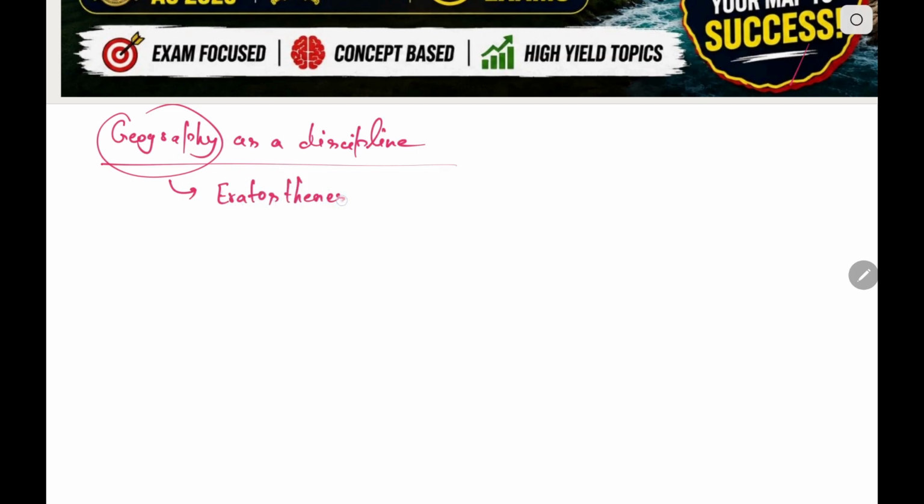Now this is the most ignored chapter, but we have to look upon some important points from here also. That term geography has been coined by Eratosthenes, a Greek geographer. Now, what does it mean? It is derived from two words, geo plus graphos. Geo means earth, and graphos means description.